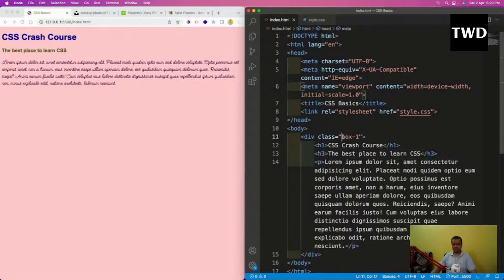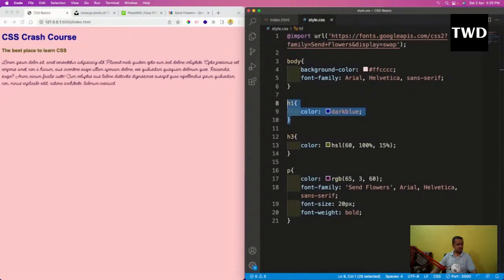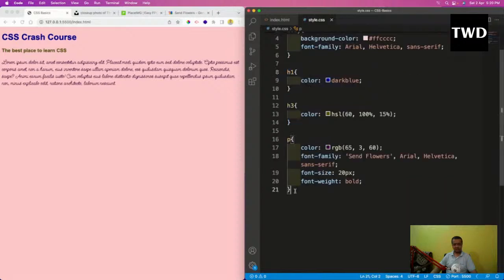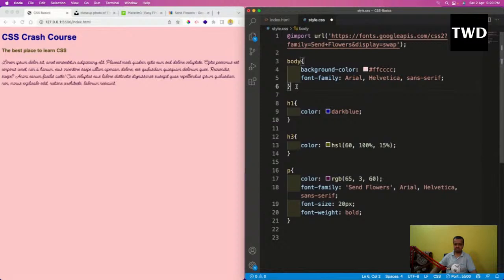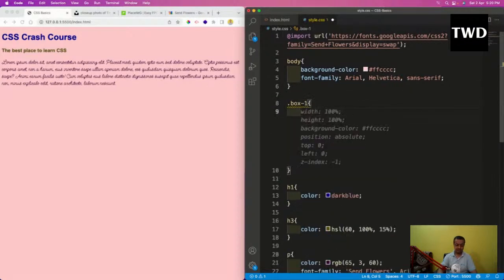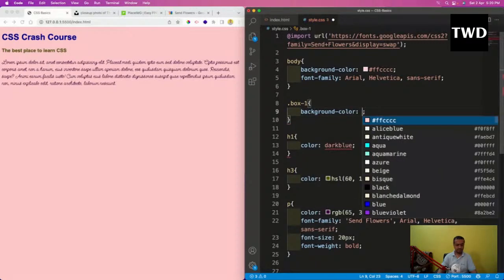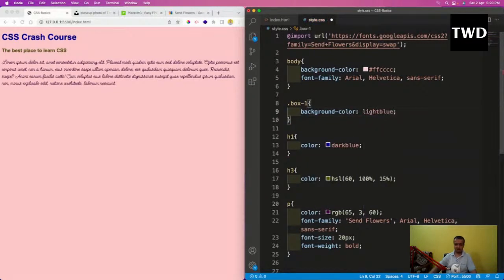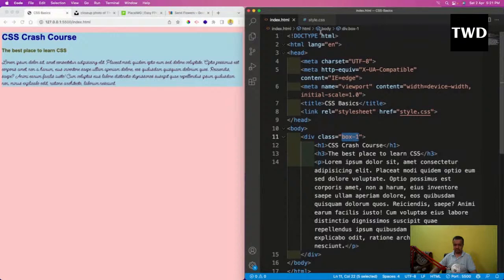Now I'll come here, and dot box one I'll give, and then I give the background color of light blue. I will save it, and it will be shown like this, light blue color, because I'm wrapping this whole h1, h3 with it.